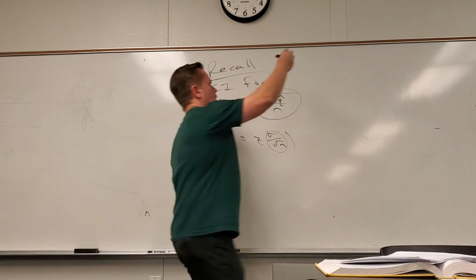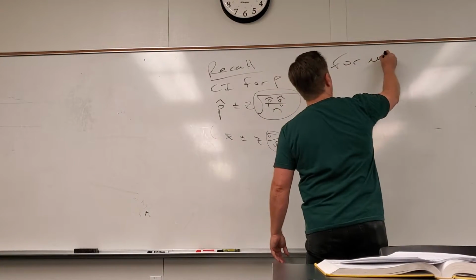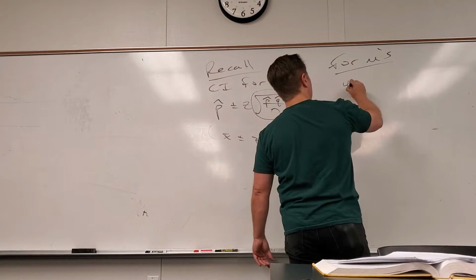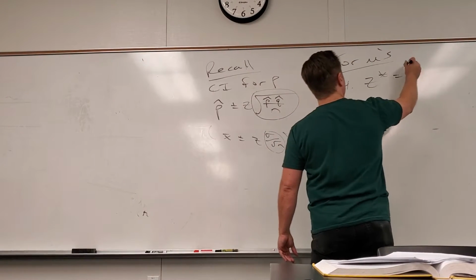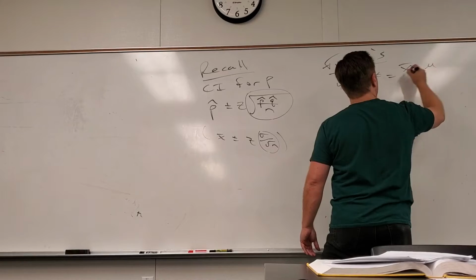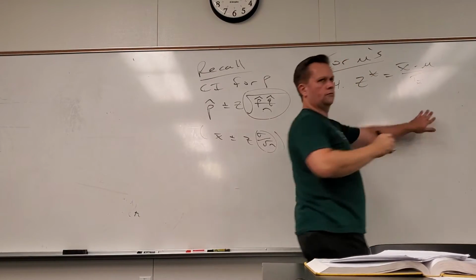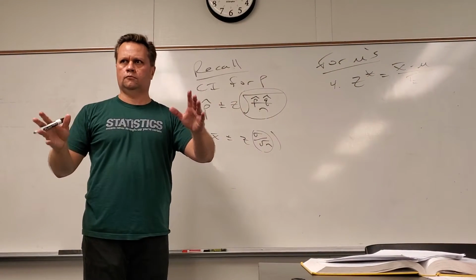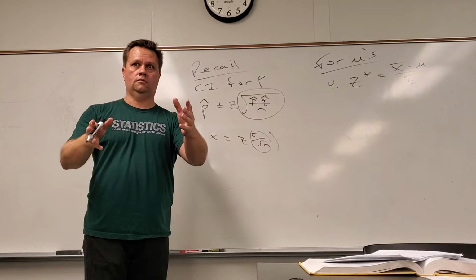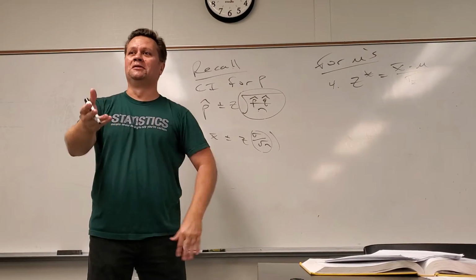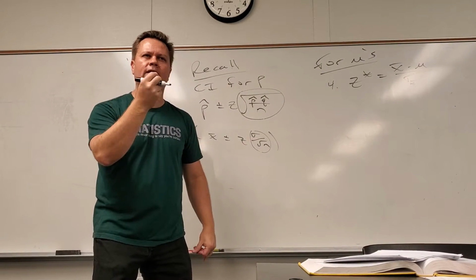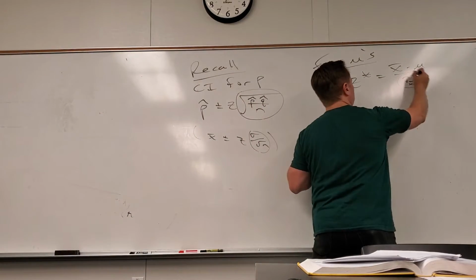So, for means, step number 4 looks like this, right? I just want you to look at that and say, that looks familiar. Of course, this is the part we would do on the side.